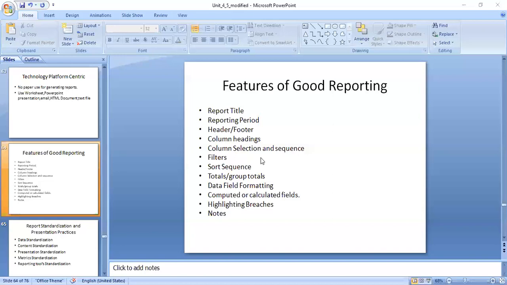And after that, presentation standardization is how you are going to present the respective report. Metrics standardization is whatever you have prepared here, the features of good reporting; that is called a metric. And the last one is reporting tool standardization. This is used for the purpose of different departments, locations or audiences. So this is about the features of good reporting here.